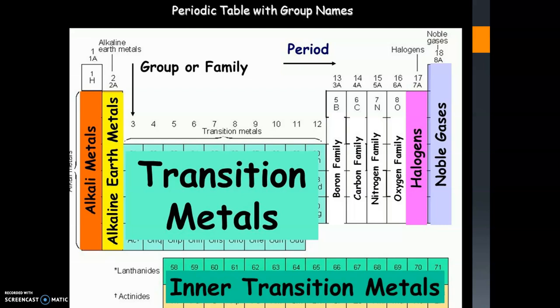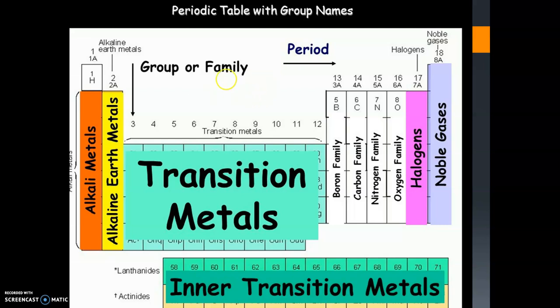Why is it known as alkali metals? Because when it reacts with water, it produces an alkali, that is a base. They have the ability to make bases, hence they are known as alkali metals. For example, lithium hydroxide and sodium hydroxide are bases of alkali metals. Then the next one is alkaline earth metals. The second group elements are known as alkaline earth metals. They also have the ability to form bases, but they are found in the earth. That's why they are known as alkaline earth metals.